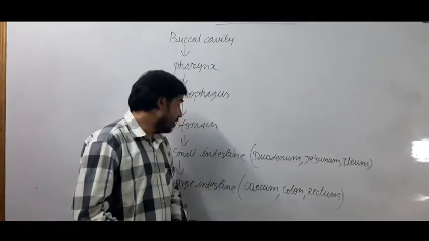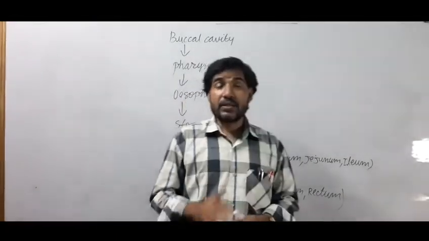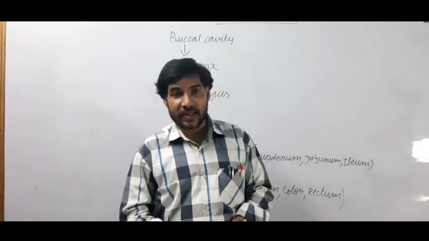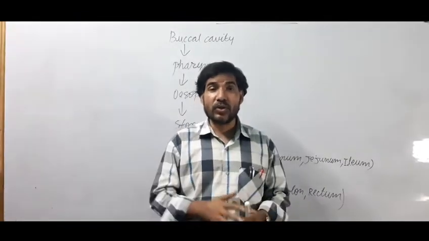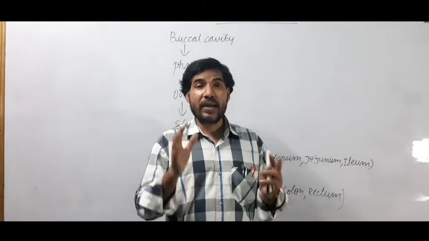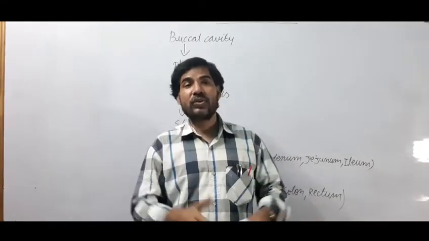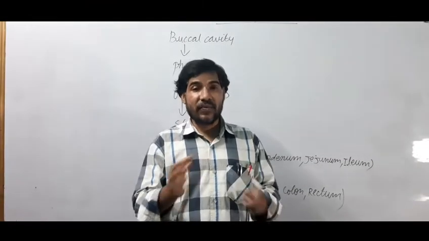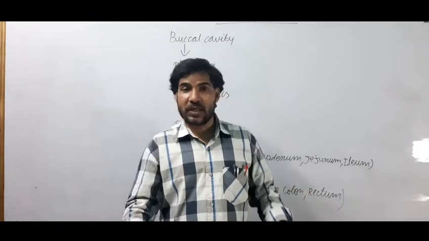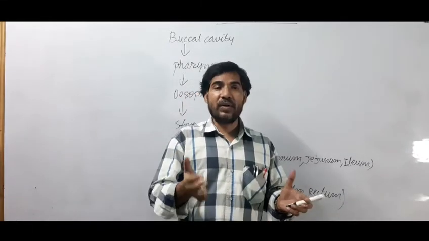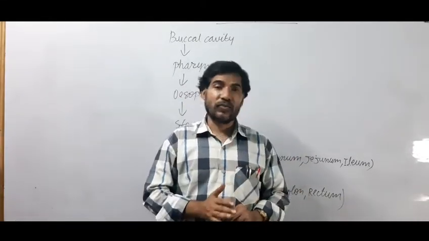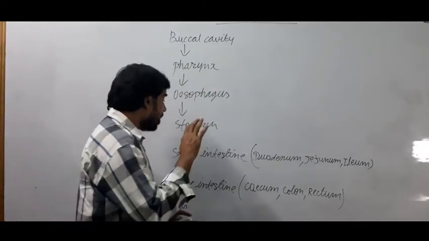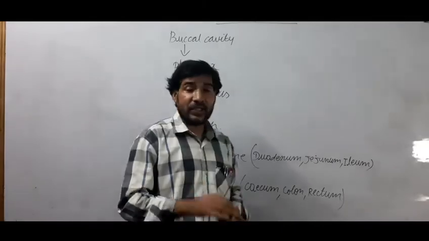In this way we can say that in the small intestine the process of digestion is completed, and after that, the digested food molecules get absorbed by the finger-like projections called villi. This means villi increase the surface area for the process of absorption. Okay, and these villi are present in the small intestine part of the alimentary canal. After that, undigested food material enters the large intestine.